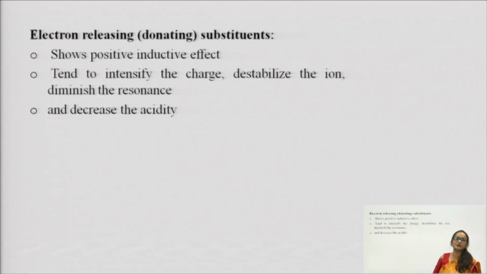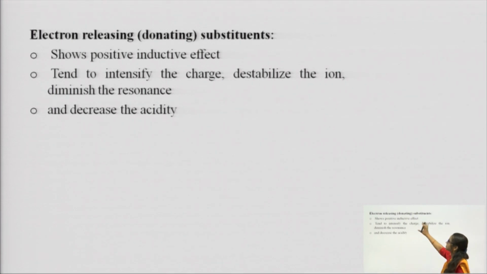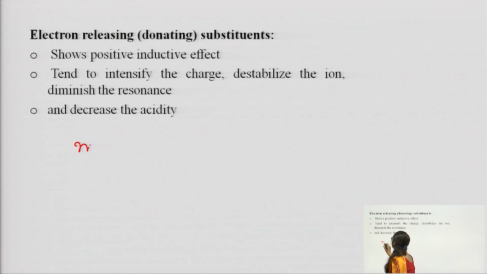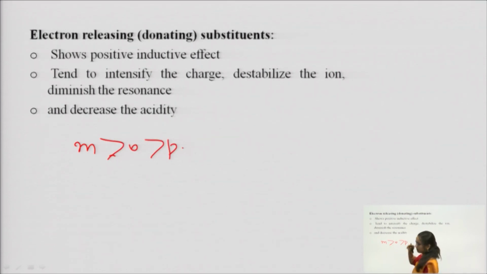And the same applies to electron releasing substituents. They show a positive inductive effect, that is why they show the opposite action, means meta position पे सबसे highest रहेगा, then ortho, then para, right.